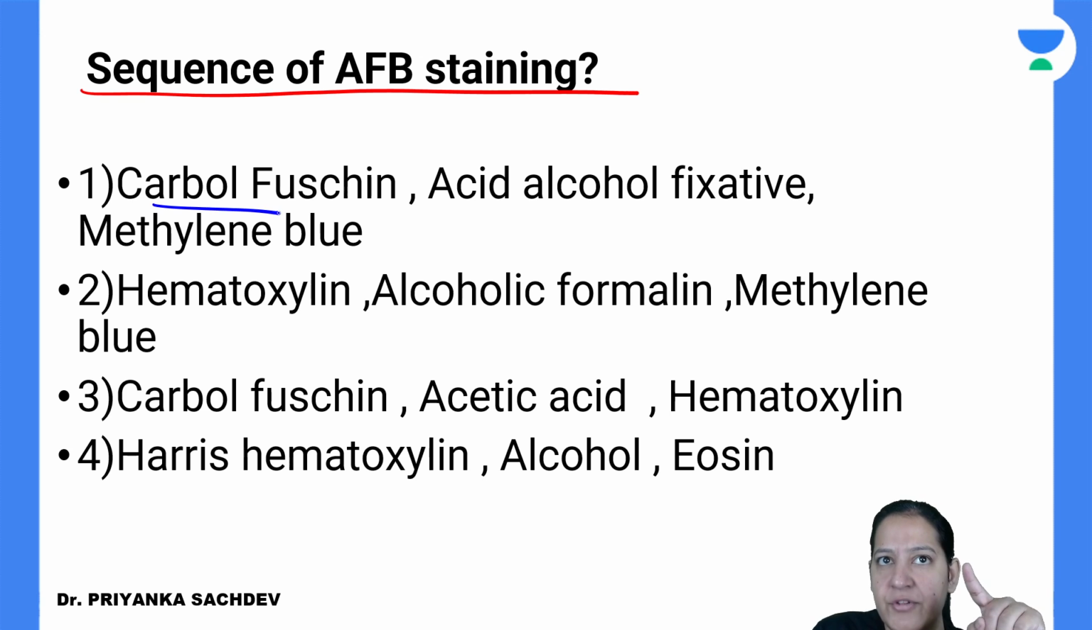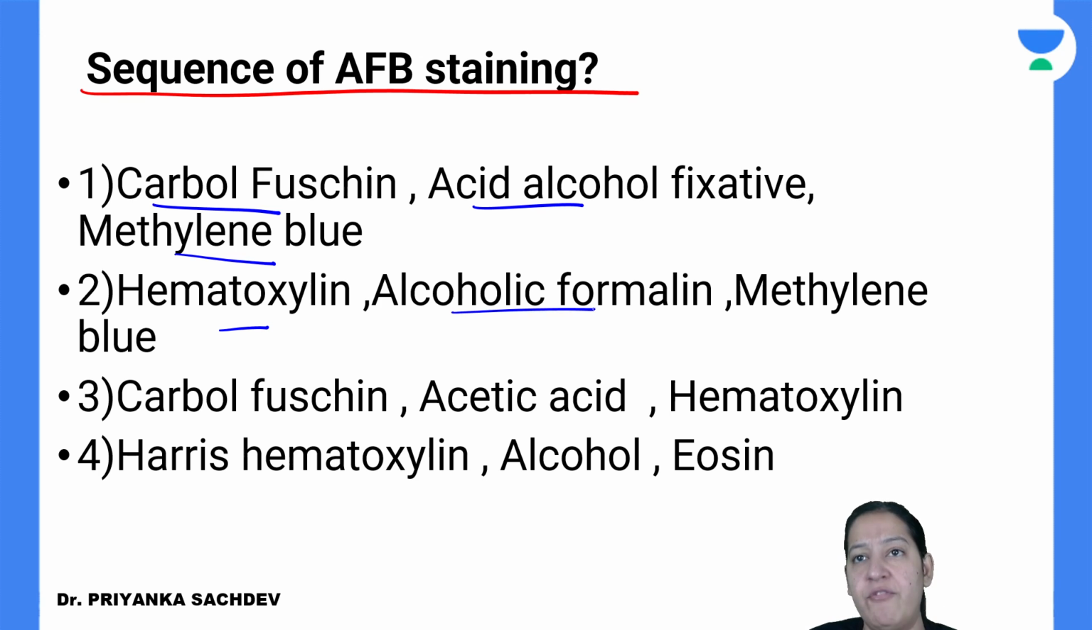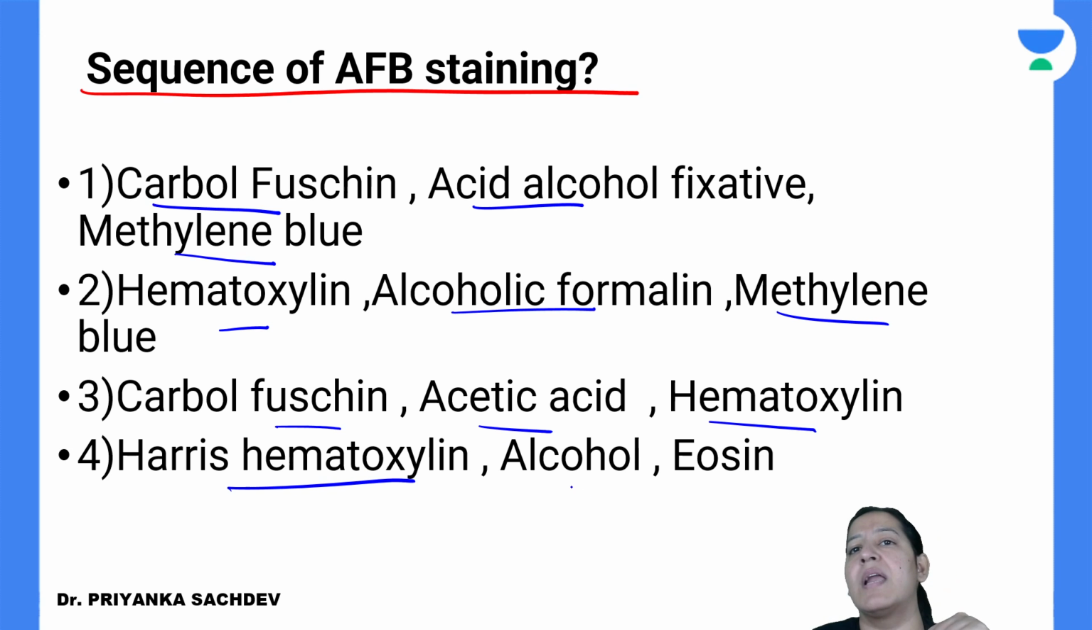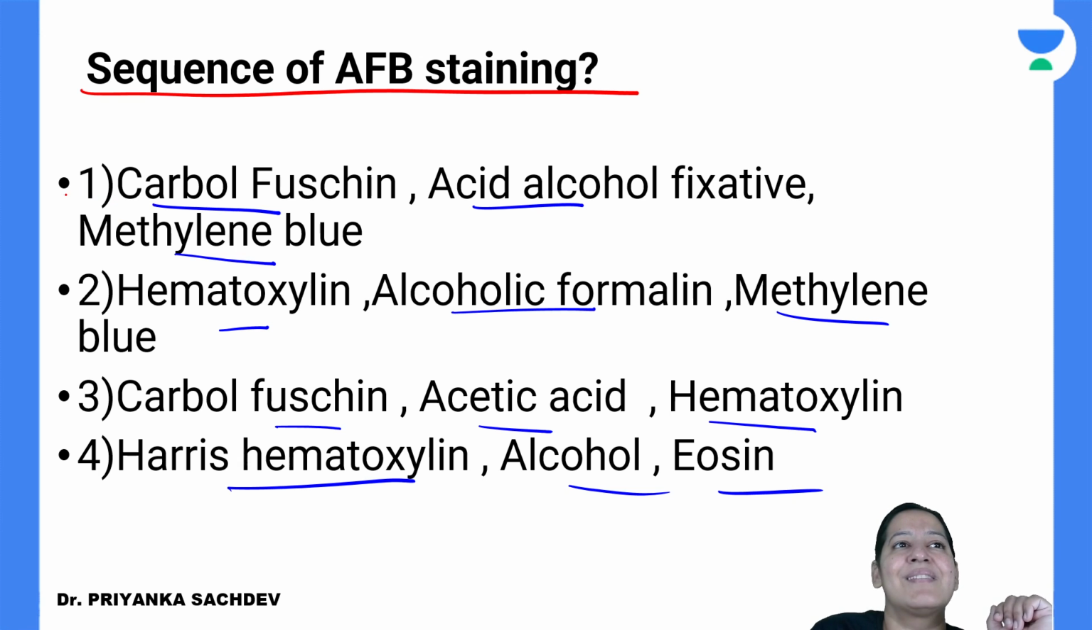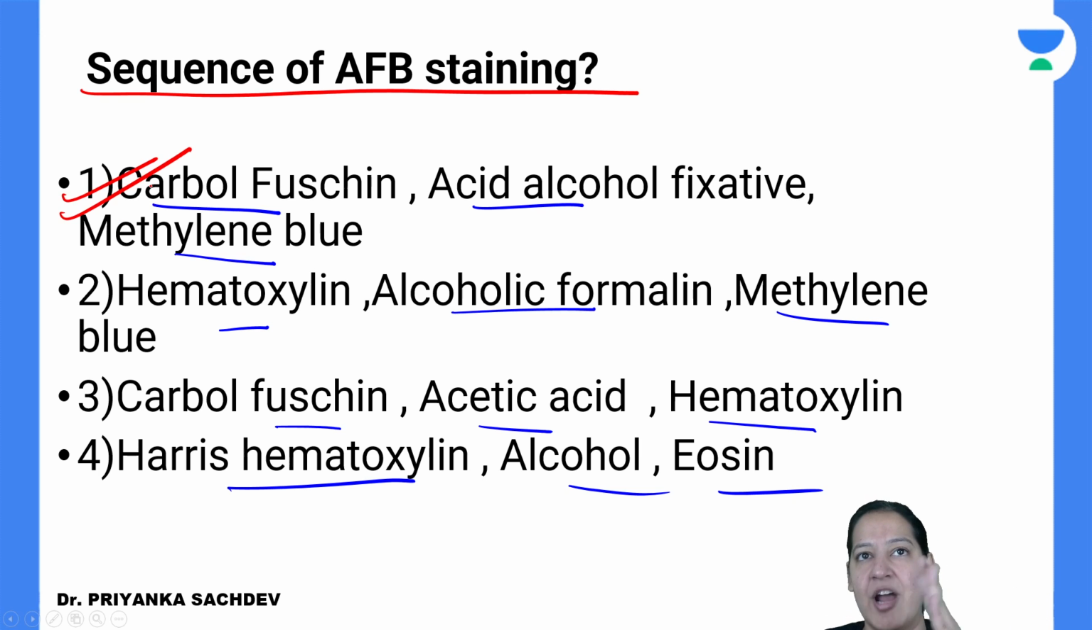Is it carbol fuchsin followed by acid alcohol followed by methylene blue, or is it hematoxylin followed by alcohol formalin followed by methylene blue, or carbol fuchsin followed by acetic acid and hematoxylin, or Harris hematoxylin, alcohol and eosin? Of course you all know it's a very easy question. The correct answer among them is A, that is carbol fuchsin followed by acid alcohol followed by methylene blue. A is the correct answer.